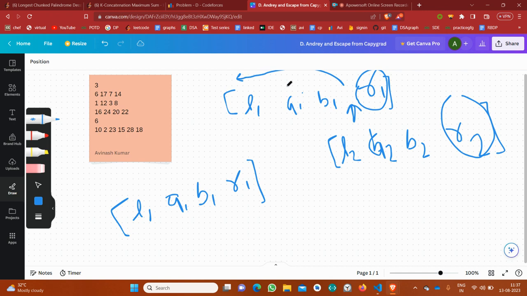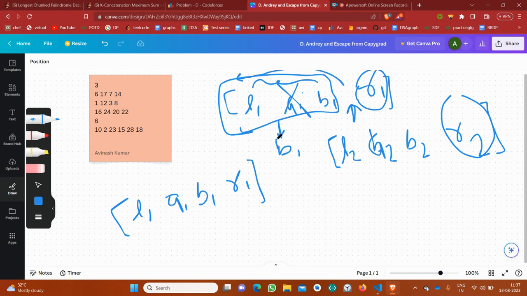So this portal will be useful for all the points which are only in this range, and the maximum which I can move to using this portal is b1. So I can say that a1 is also of no use. Why? Because if there is any point in this range, I can move to b1 itself.